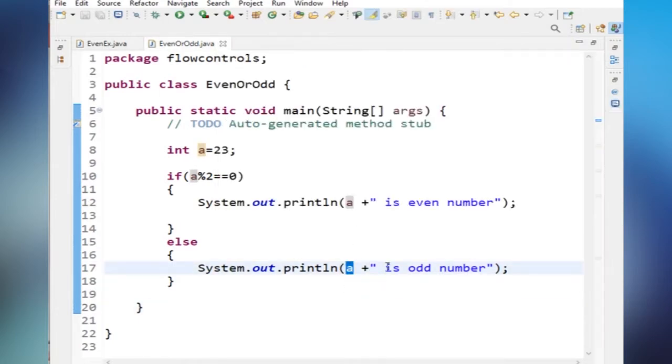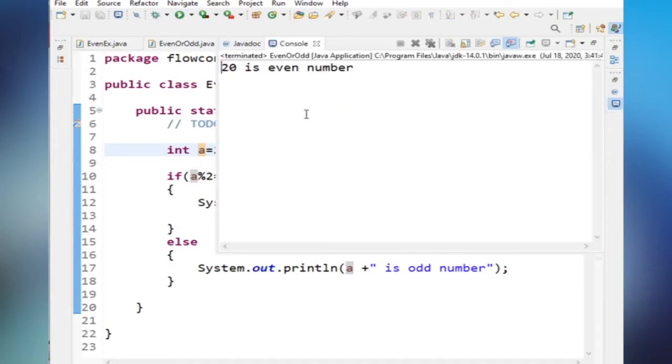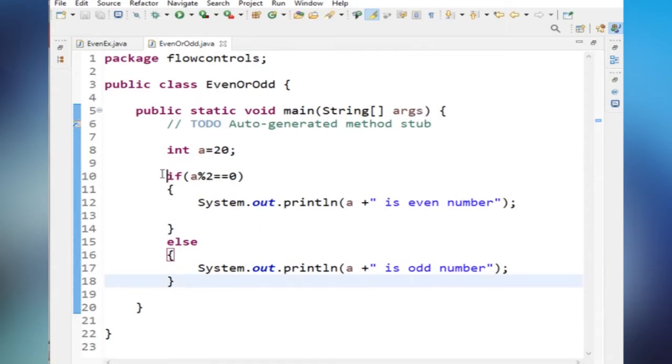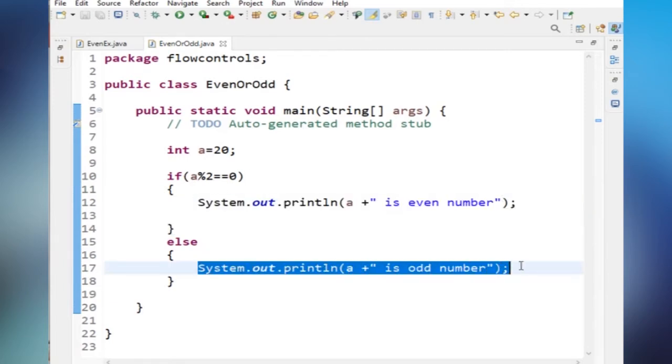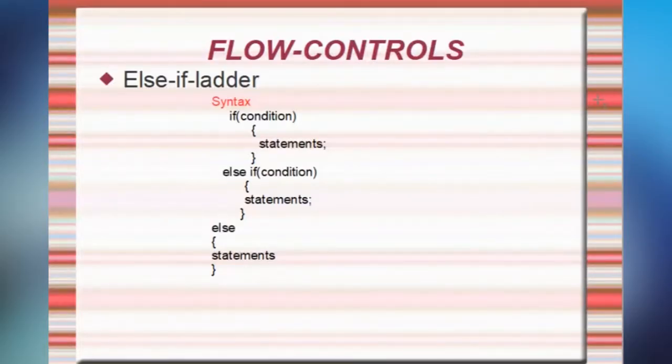If you write A inside the double quotes, it will be treated as a string, and it was showing us A is an even number or A is an odd number, like that. Now I'm changing the value to 20 and executing this. See the console. So here 20 is an even number. This is the way we have to write if else. If this condition is true, this set of statements will execute, else this set of statements will execute. That is how to write if and if else.